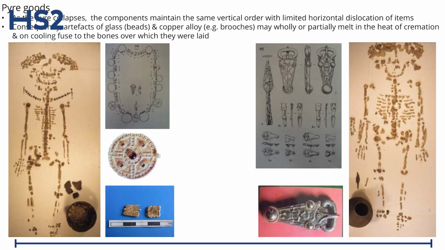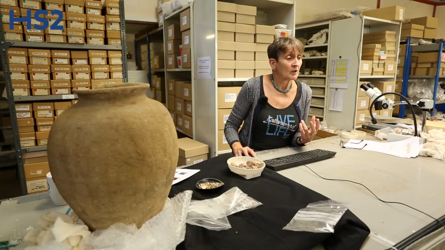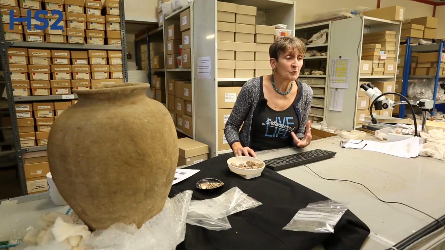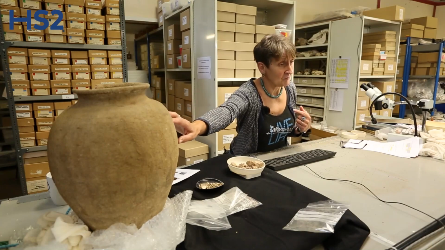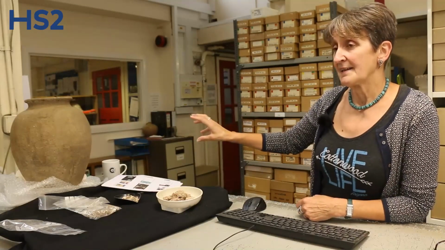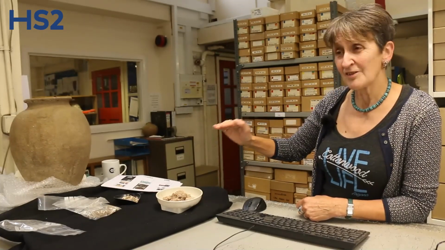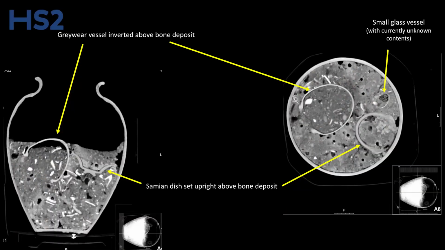Now, grave goods you only really tend to see in certain periods. These are items that only went in at the time of burial. For instance, in the Romano-British period, it's quite common to get quite a lot of ceramic items going into the grave. But sometimes you also get those items going into the burial. As with this large vessel here, if you look at the CT scan of this vessel, what you could see is the level of where the bone is, and it doesn't actually start until about halfway up the vessel. Above that, it was voided. There was nothing in there.